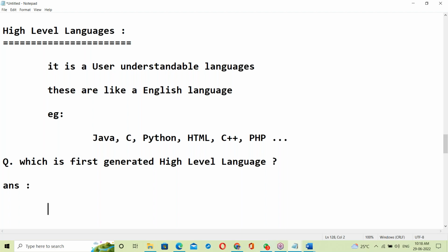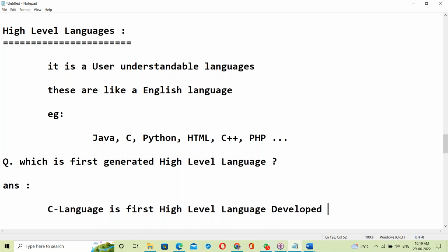Not COBOL or BASIC, those are later. First is C language only. C is the first high level language in computers. Okay, C language. C language is the first high level language. Developed by whom?